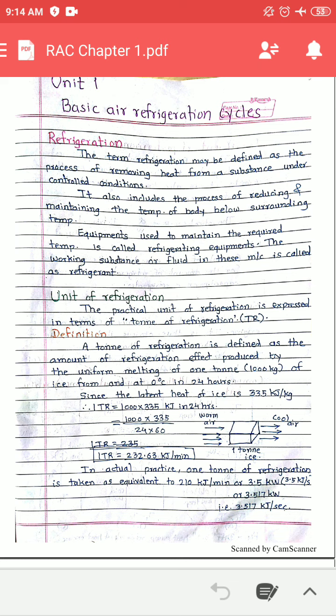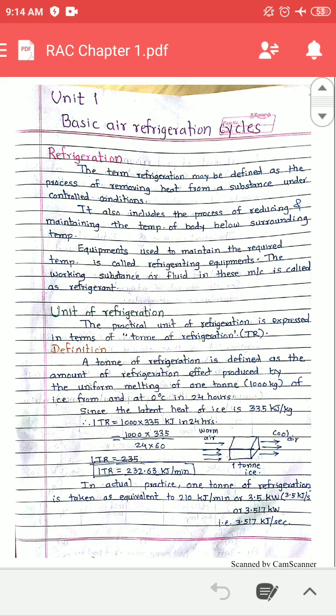Therefore in our case 1000 kg of ice is there, so 1000 into 335 kilojoule of heat is produced in 24 hours. But we have to reduce this to minutes or seconds.